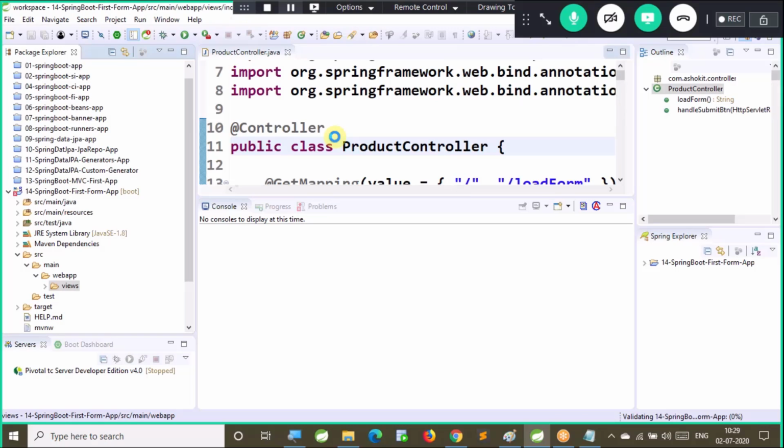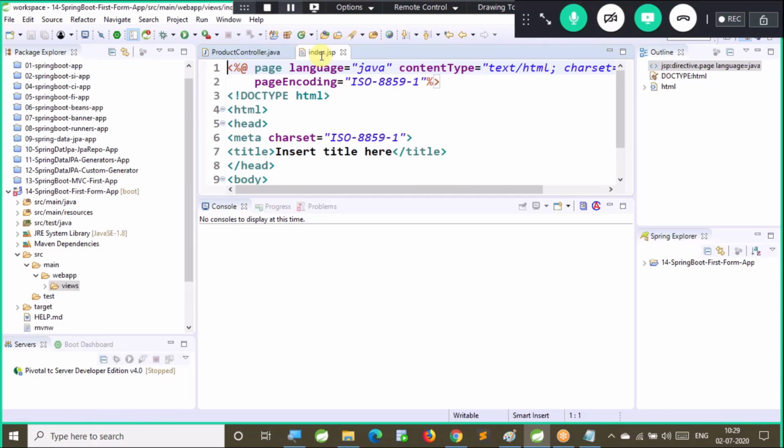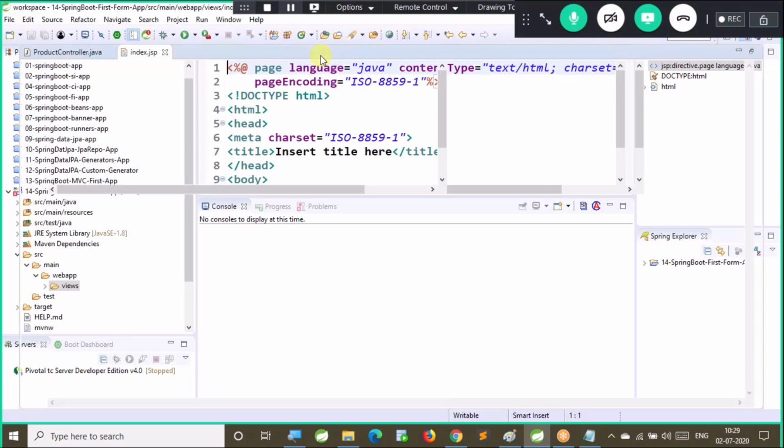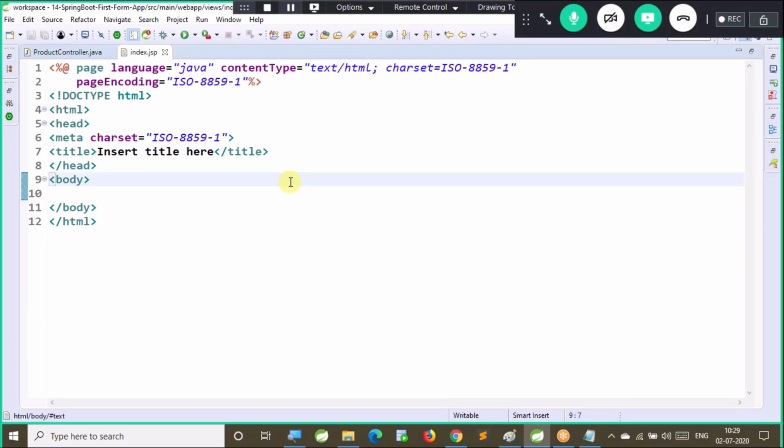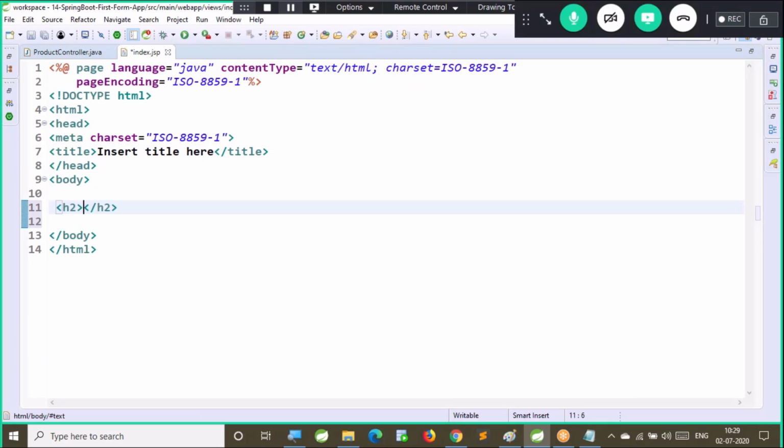Let us develop a form in this JSP. Save product details. I'm displaying a heading. Yes, let us build one form, normal HTML form.